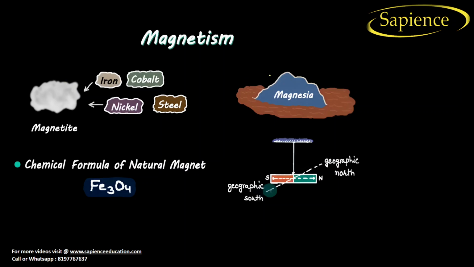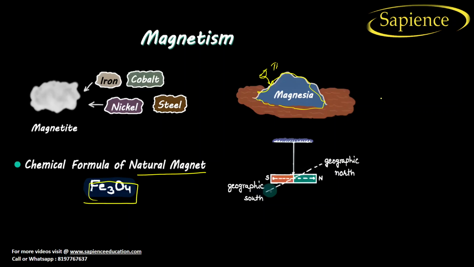Naturally, in the place called Magnesia, we found the magnet. People saw that iron material was attached to this material, so they considered it a magnet. Magnets are naturally found in nature. Some magnets can be artificially made, but basically they are natural. Initially, the magnet was found in nature. The chemical formula for the natural magnet is Fe3O4.